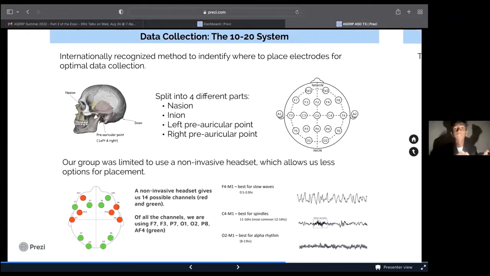We use the 10-20 system to identify where to place electrodes, those little circle things, to collect data. Your head, in terms of data collection, is split into 4 different reference points: the nasion, the inion on the back of your head, the left preauricular point, and the right preauricular point. With a non-invasive headset, you get 14 possible channels, as shown in this bottom left image. And we use 7 of those. No, 8 of those. I can count. Those were F7, F3, P7, O1, O2, P8, and AF4, which you'll see a lot of later. And those different channels gave us different waves.